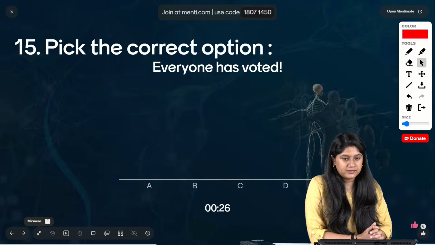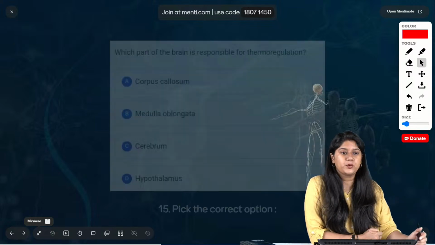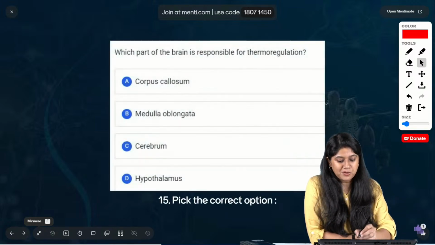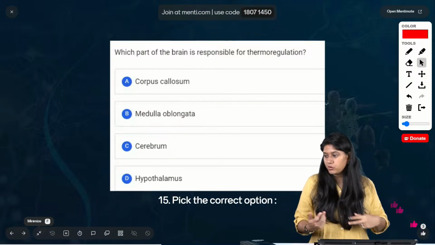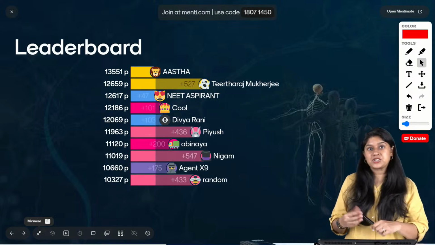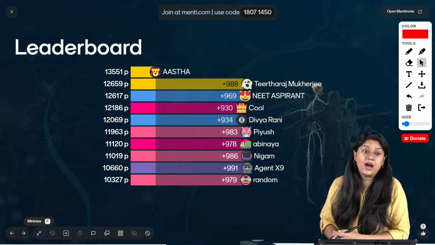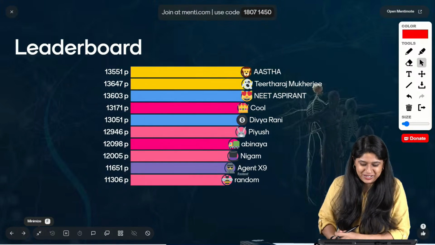Which part of the brain? Yes. Garyash, absolutely correct. Option number D, the hypothalamus, right? Is responsible for thermoregulation. Of course, hypothalamus control करता है thermoregulation, body का temperature. चलिए. Now everyone, we have the leaderboard. 5 questions are done from the chapter neural control and coordination. Now we'll be moving to the next 5 set of questions.